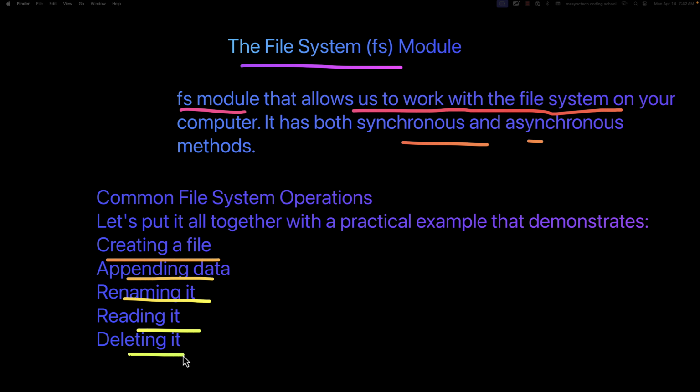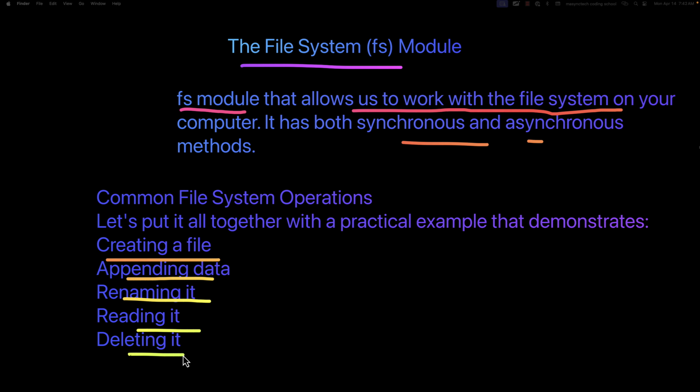And for the configuration management, applications often store configurations in JSON or YAML files, and the FS module here lets you read these files on startup, watch for changes, and update application behavior accordingly without requiring any restart.